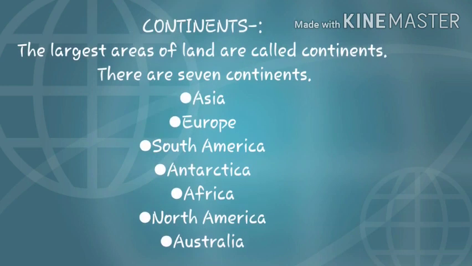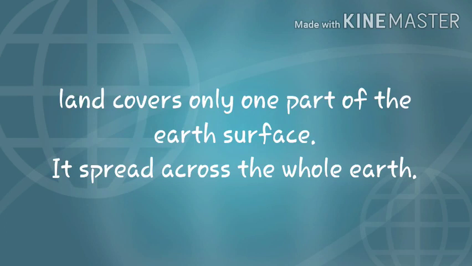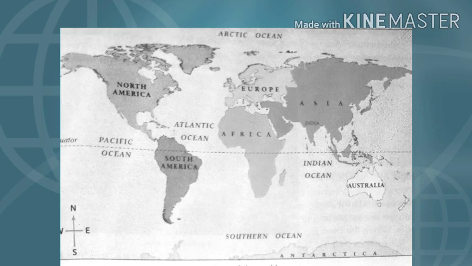First, we will start with continents. The largest areas of land are called continents. There are 7 continents. That is Asia, Europe, South America, Antarctica, Africa, North America and Australia. India is in the southern part of the continent of Asia. Land covers only one part of the Earth's surface and it is spread across the whole Earth. So, there are 7 continents.